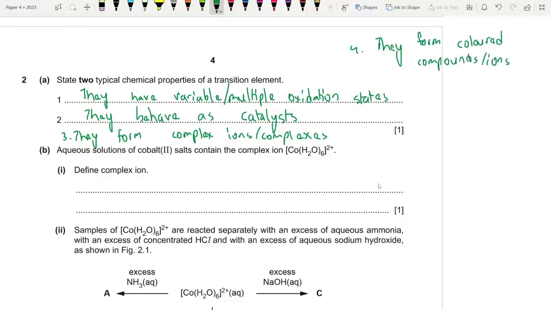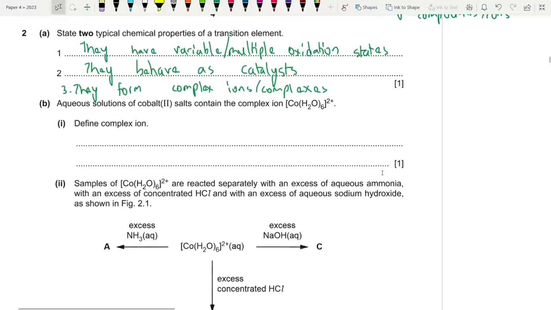So define a complex ion. This is the most important definition that you'll find multiple times. What is it?